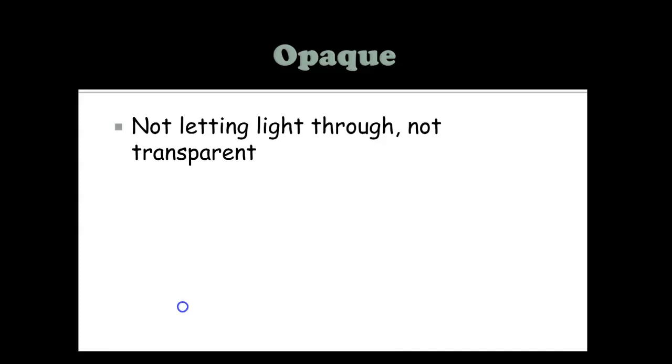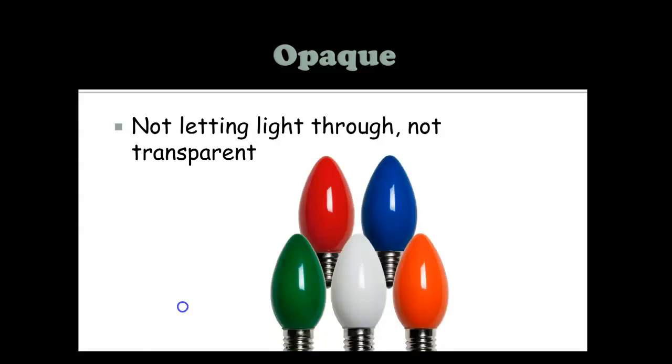All right, kiddos, do you know what this word says? This word says opaque. Say opaque. Well, what does that mean? Opaque means not letting light through or not transparent. So opaque could be these light bulbs. Now, opaque means that I can't see through it. I can still see the light here, but I can't see through the light bulb. So opaque means I cannot see through it. It's not transparent like something that is clear.